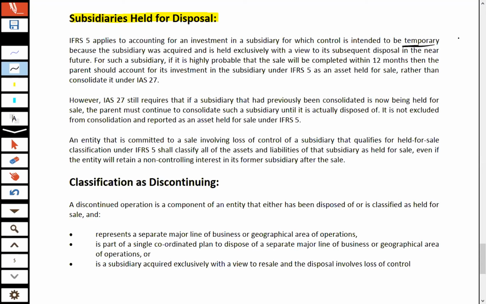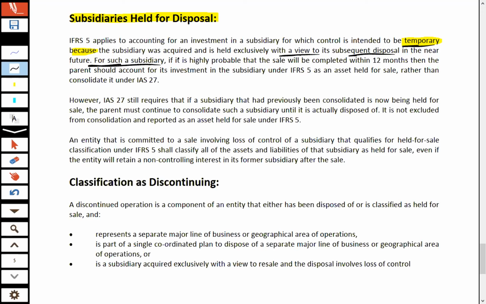But if a parent company acquired 100% shareholding in a subsidiary company, but the intention is that the investment is temporary, IFRS 5 is applied to that subsidiary, because the subsidiary is acquired and held exclusively with a view to its subsequent disposal in the near future.